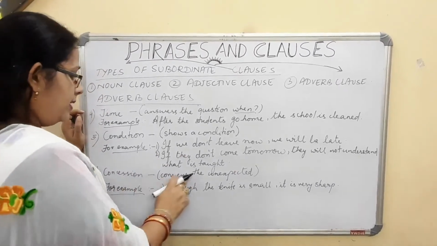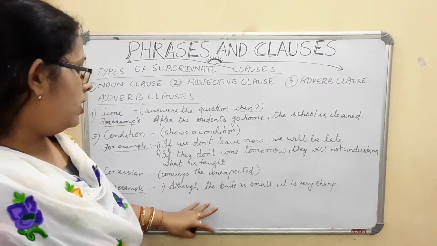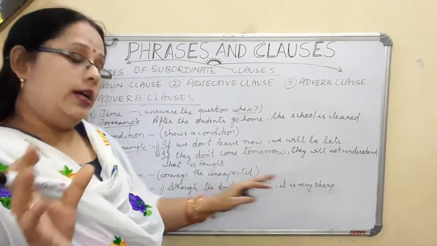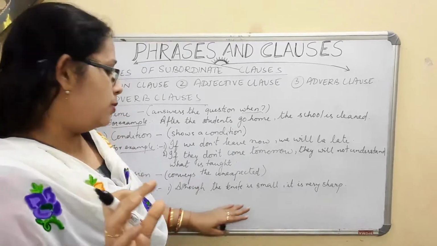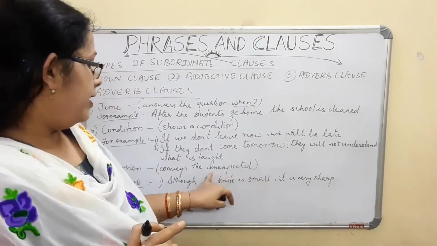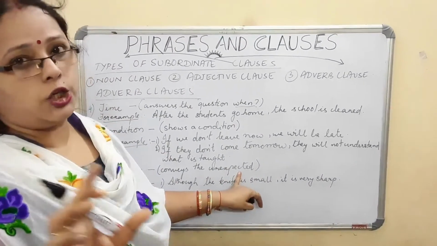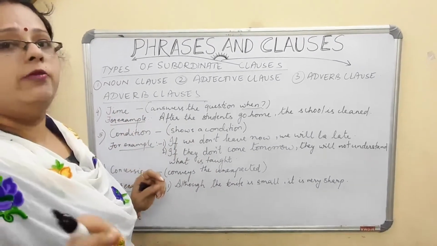Now concession means it conveys the unexpected. See here, two things I am showing you. The knife is small and another quality is that it is sharp. So one drawback we can say, the knife is a small one, but still it is very sharp. So it is giving you one unexpected thing. Though the knife is very small, still the sharpness is there. अब knife छोटे होने के बावजूद भी वो sharp है.